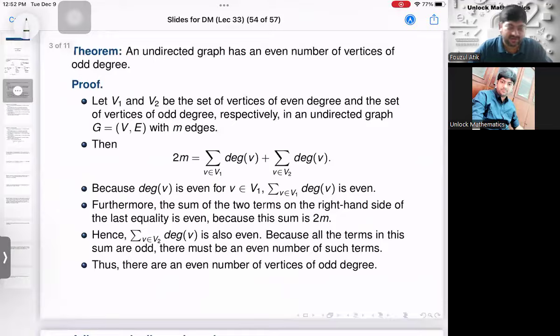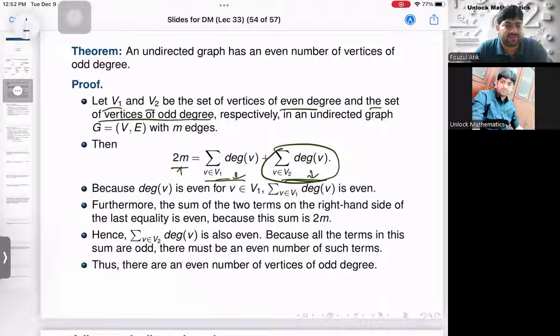The whole proof is involved here. Suppose V1 and V2 are the set of vertices of even degree and the set of vertices of odd degree. Then by handshaking, 2m, which is 2 times the number of edges, is equal to the sum of the degrees. The sum of the degrees splits over the even degree vertices and the odd degree vertices. This part is an even number, and the whole sum is an even number, so the odd part must also be an even number. But in that sum each term is an odd number, so there should be an even number of odd numbers. Therefore, the number of odd degree vertices is an even number. The detailed proof is here. I hope you understand.